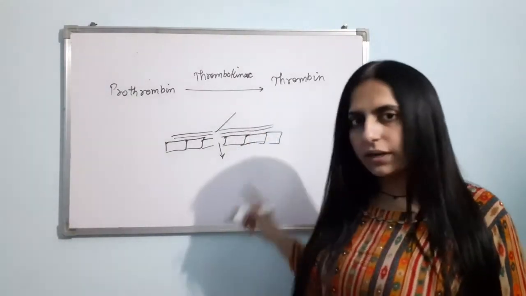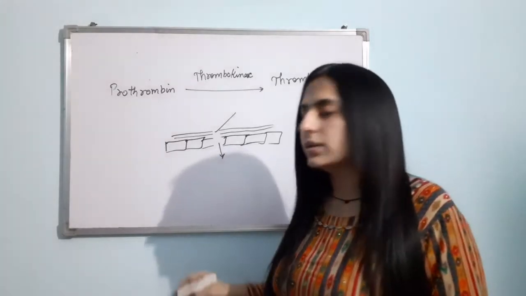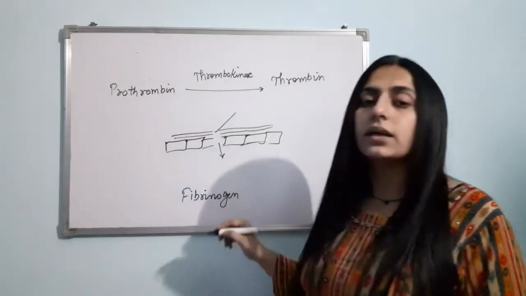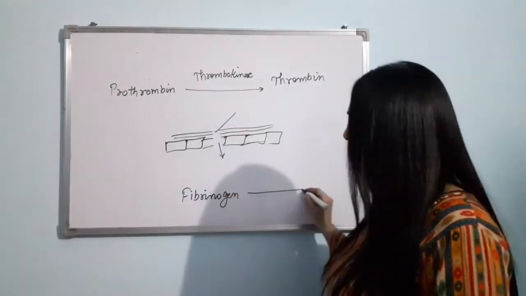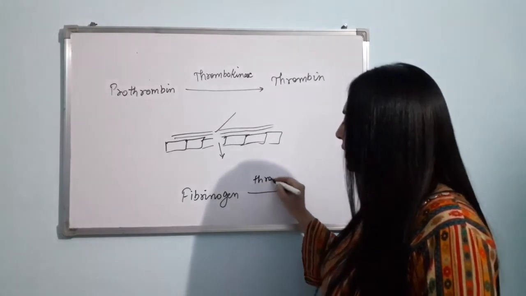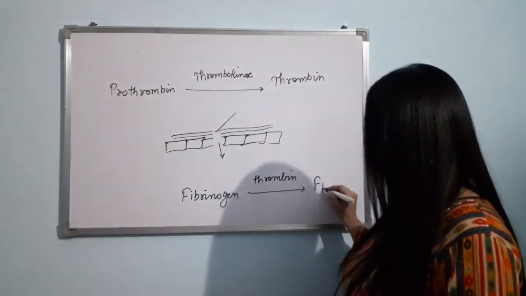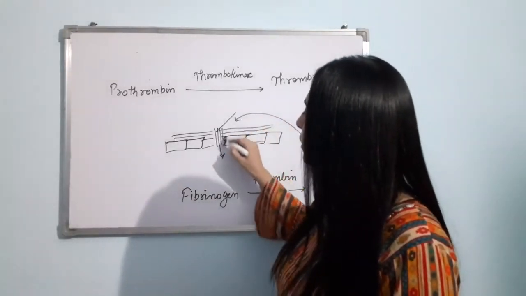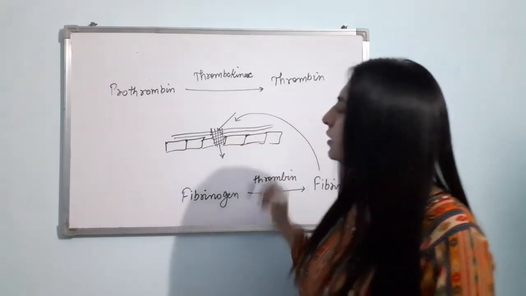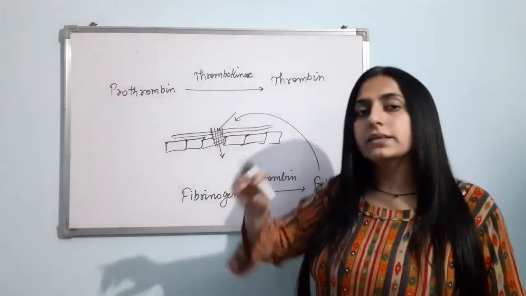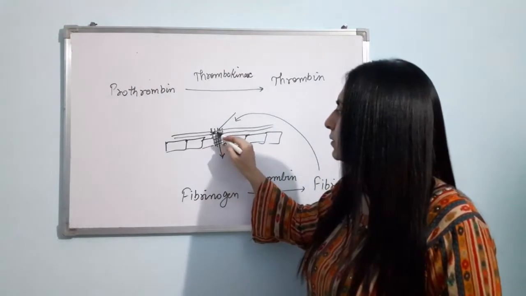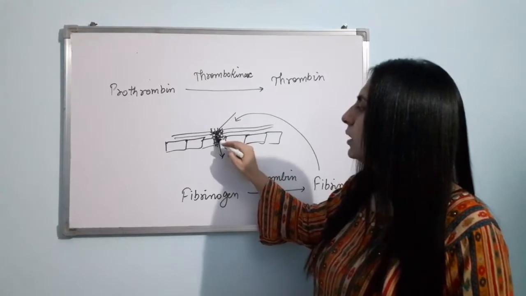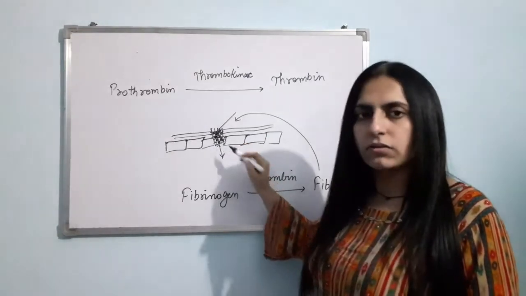Now this thrombin, what will it do? It will go to the fibrinogen. Fibrinogen is again inactive. Now this thrombin will act on the fibrinogen and convert it into fibrin. Finally these fibrin will go here and make the clot like this. Fibrin are the thread-like structure and the damaged platelets will get trapped here. Finally this cut will get sealed and the blood will not come out. Am I clear how there is clotting of blood?